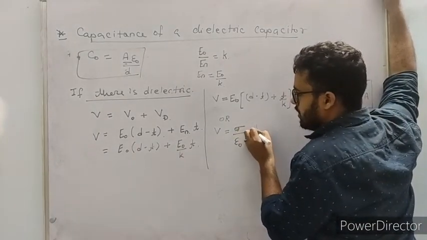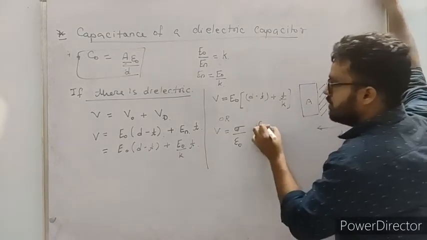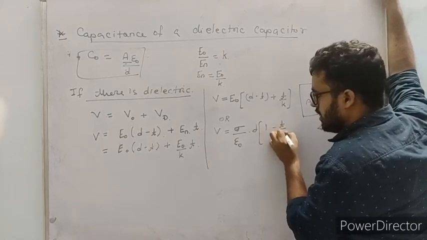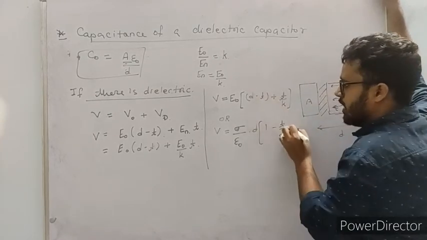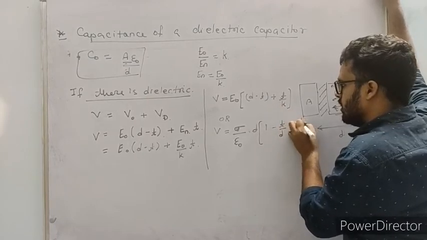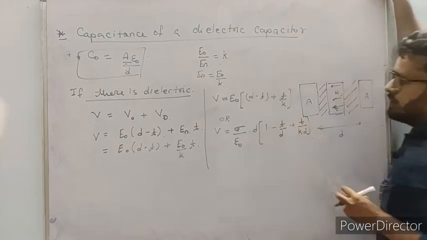And let me take D common from inside. What will be the value? D common gives 1 minus T by D, because T doesn't have D, so D goes into the denominator, and K into D. This will be the value.